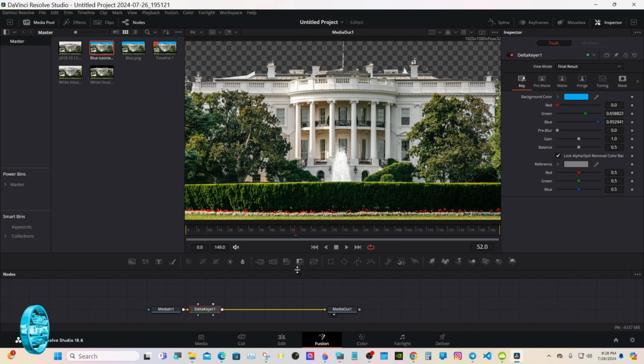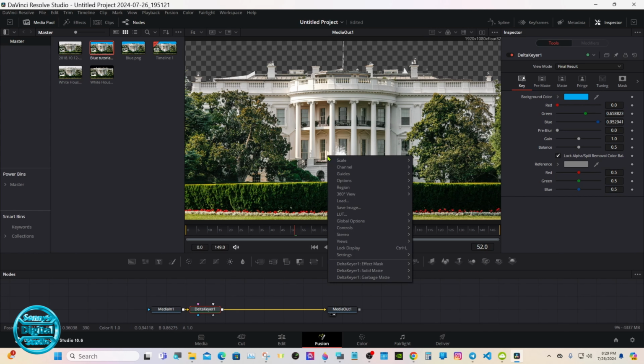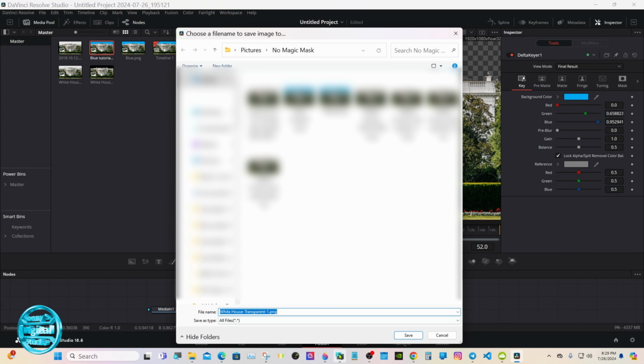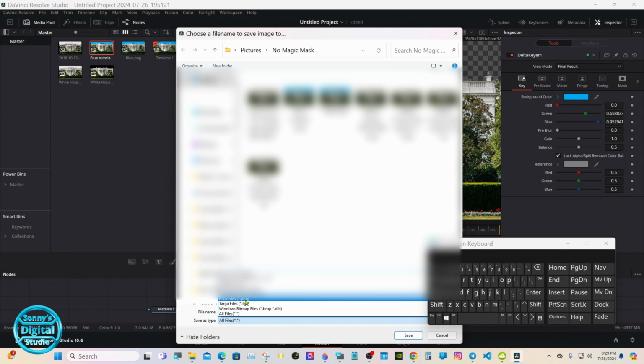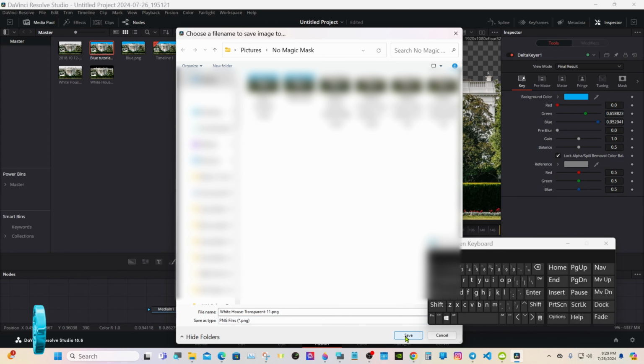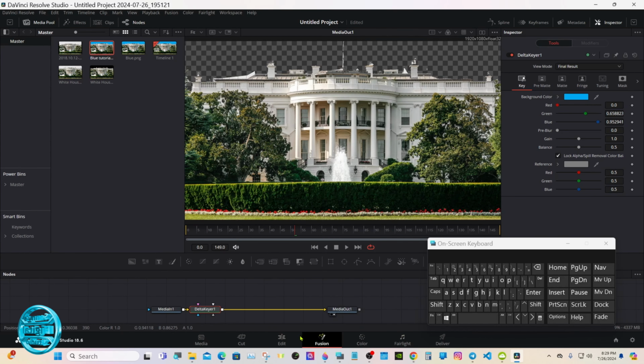And if you save the picture like this, right click on the image, go to save image, and give it a name, and then save as type, select PNG, that way the top will be transparent, and hit save.